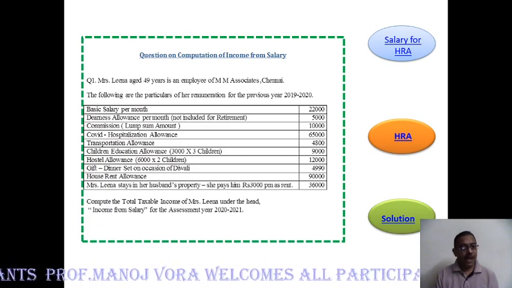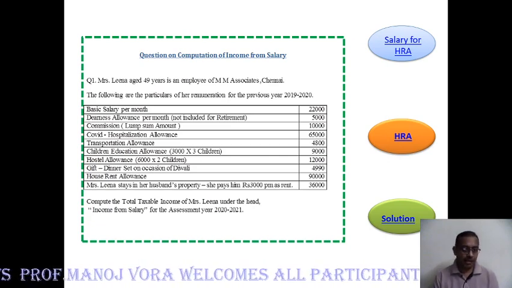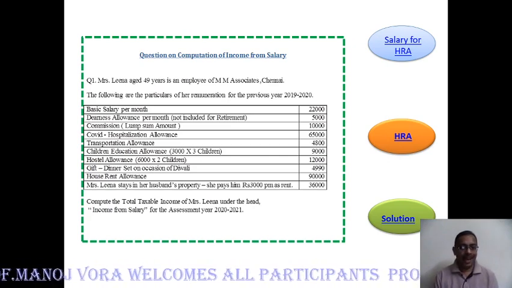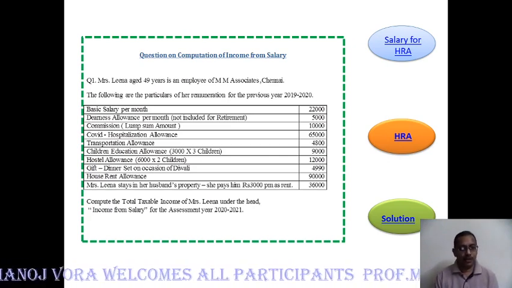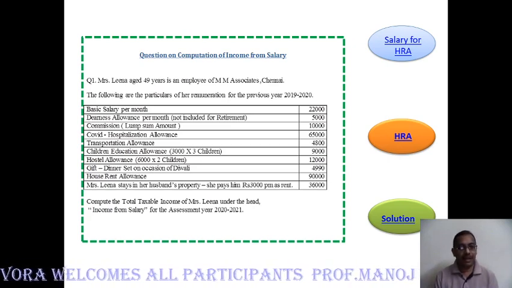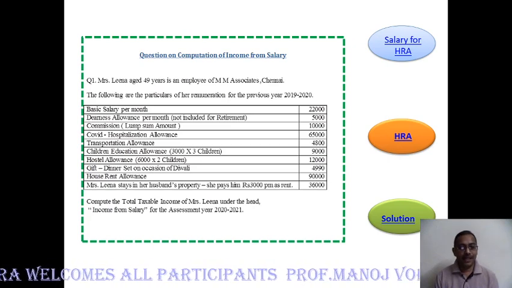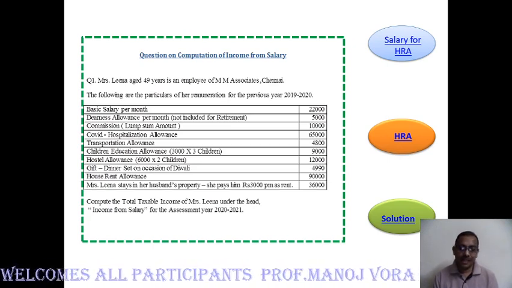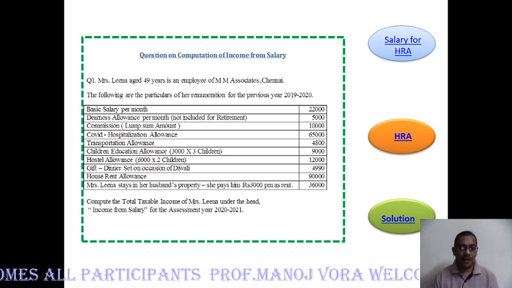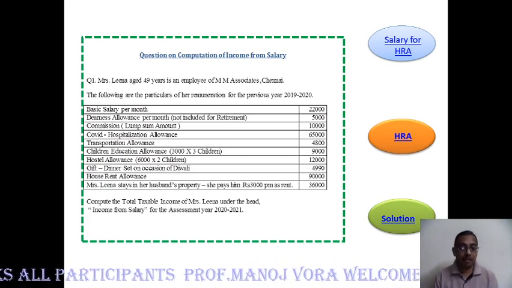Now on the slide we can see 3 buttons on the right hand side: salary for HRA, HRA and solution. So HRA here refers to house rent allowance. Now, as we discussed earlier, allowance is something which is given in cash for a specific purpose.